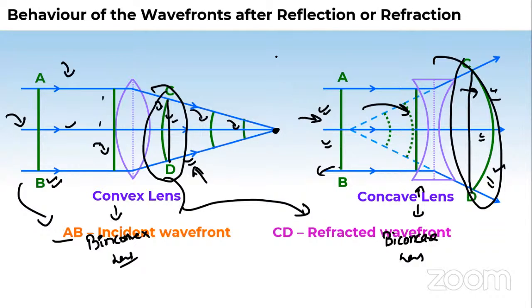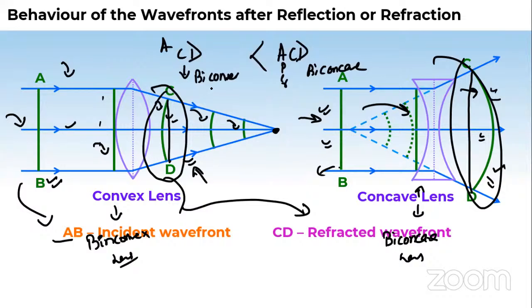So we say the aperture of the CD refracted wavefront is greater in case of the biconcave lens as compared to the aperture of the CD refracted wavefront in case of the biconvex lens.